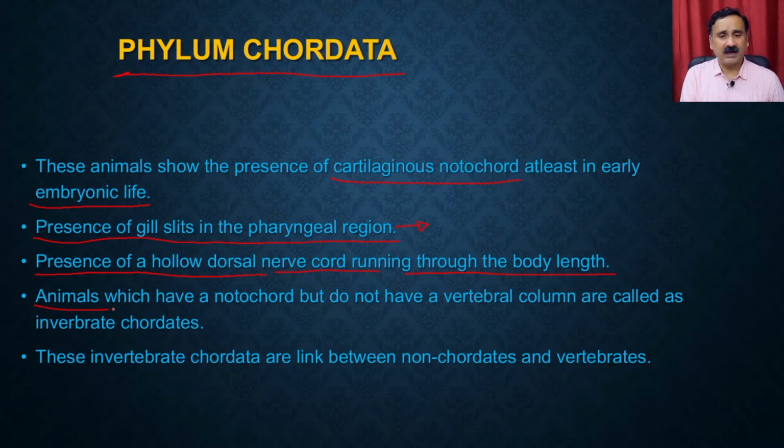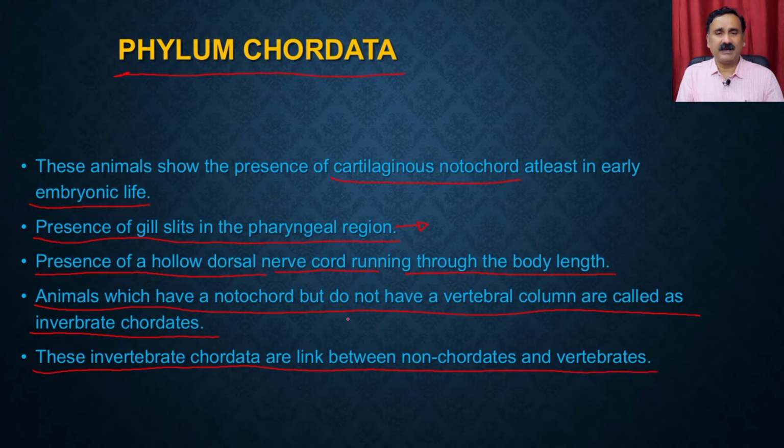Then the animals which have the notochord but do not have the vertebral column are called the invertebrate chordates. These invertebrate chordates are the link between the non-chordata and the vertebrata. So within the chordata you have different types of animals. The animals which have the vertebral column are called the vertebrata, whereas the animals which have a notochord but do not have the vertebral column are called the invertebrate chordates. And invertebrate chordates are supposed to be a connecting link between the non-chordata and the vertebrata.